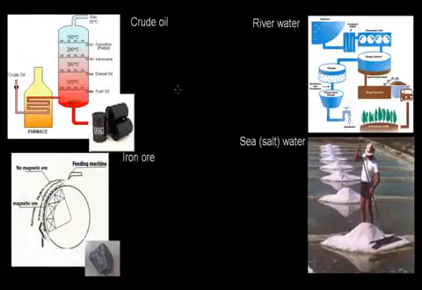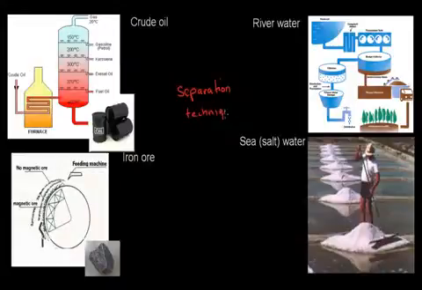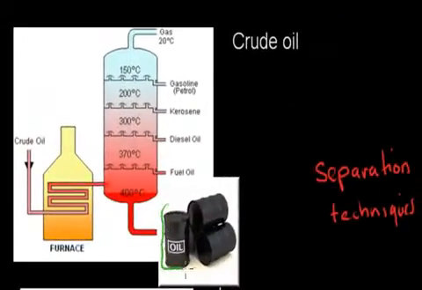What I'm going to do in this video is talk about the separation techniques we covered in the last couple of videos, such as distillation and crystallization, and how we can use those separation techniques to be able to make very useful substances or products. One example would be oil. You've probably seen these barrels before, and these barrels are just your normal regular crude oil. It's called crude oil, and it's not going to be very useful by itself.